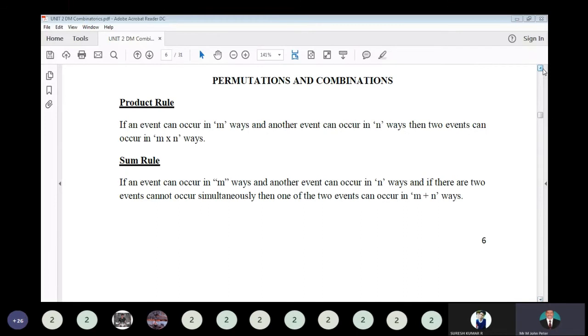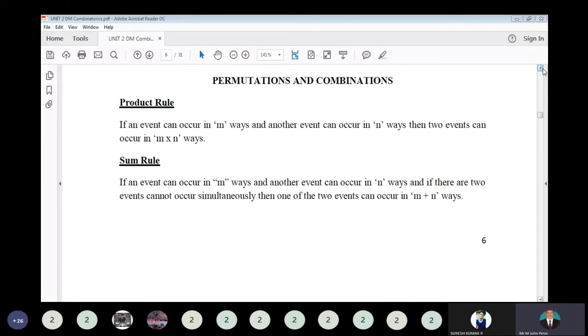So now a few more concepts and problems in permutation and combination. Product rule: if an event can occur in m ways and another event can occur in n ways, then the two events can occur in m cross n ways. So here the two events are independent events. The occurrence of the first event will not affect the occurrence of the second event. There we have to use the product rule.